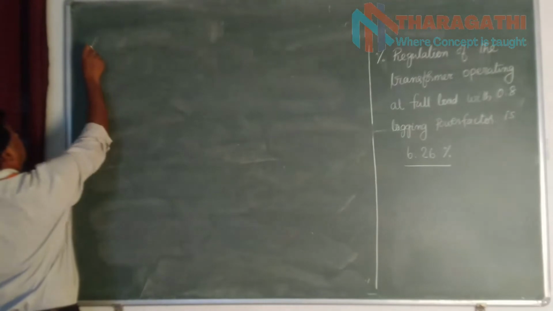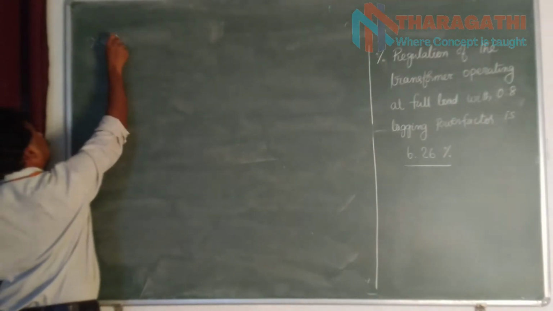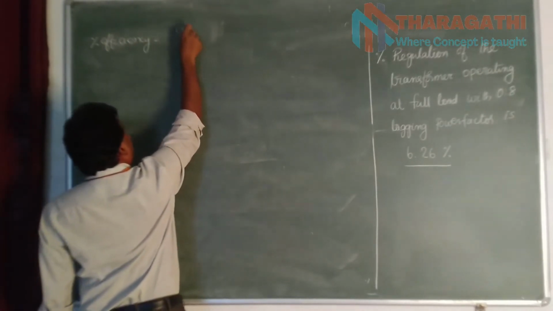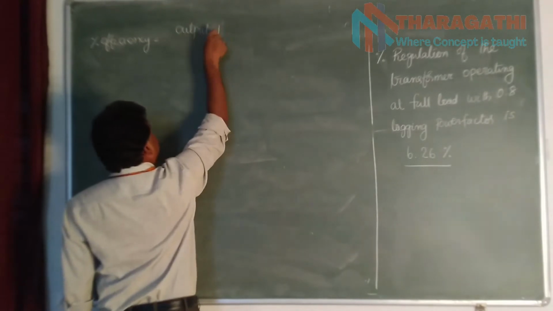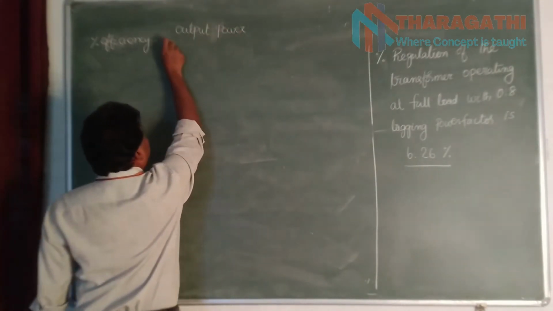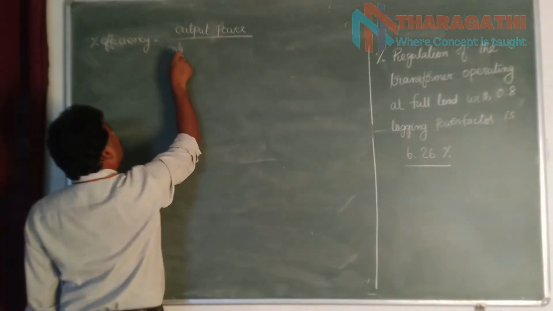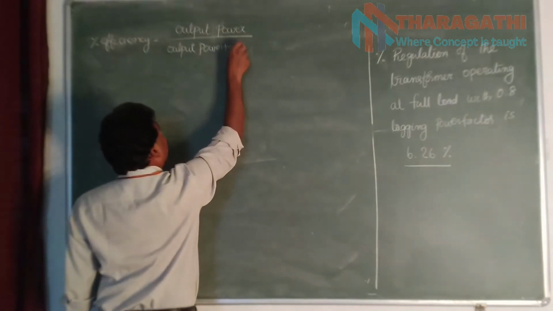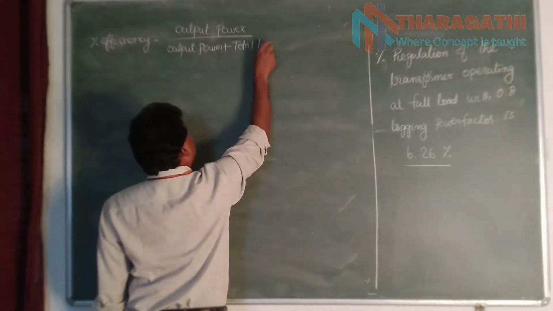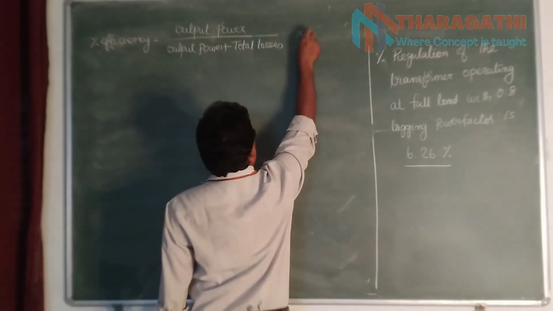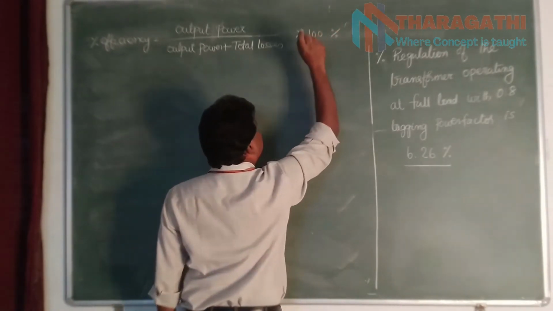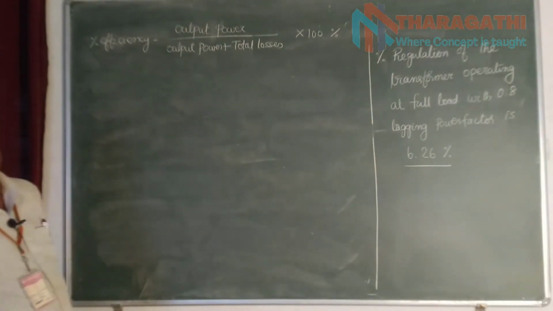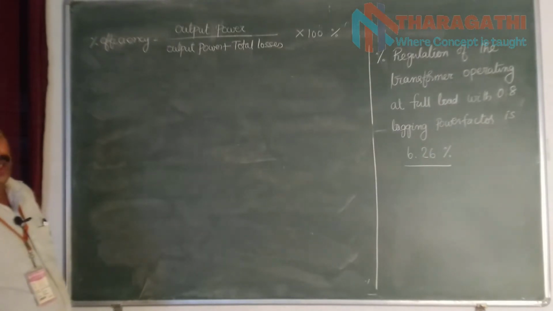So percentage efficiency is equal to output power divided by output power plus total losses, into 100%. So, this is the formula. Let us see how to evaluate output power and total losses.